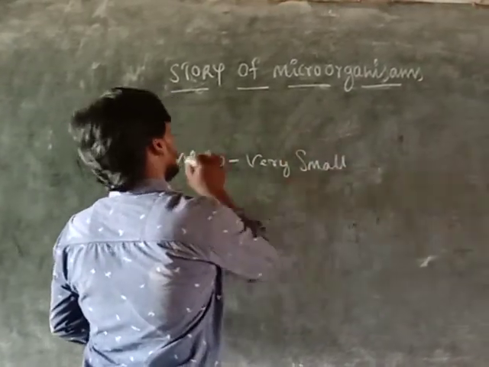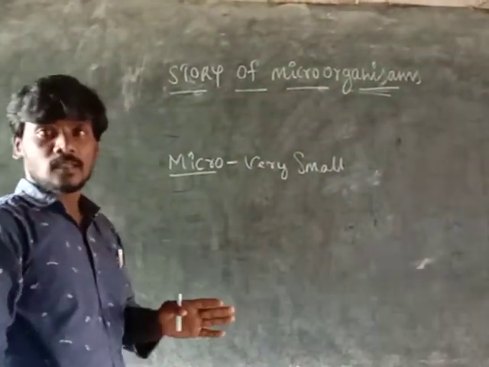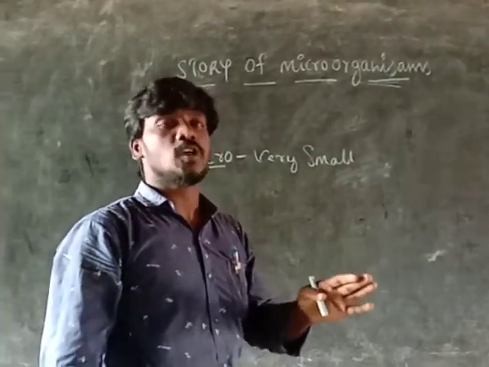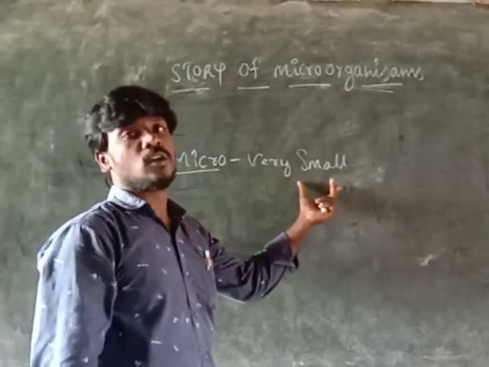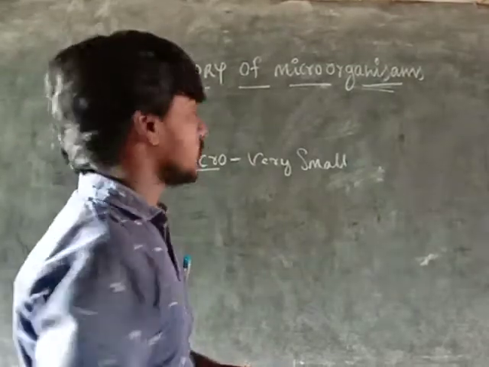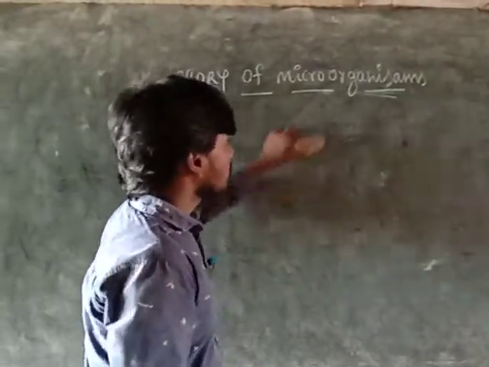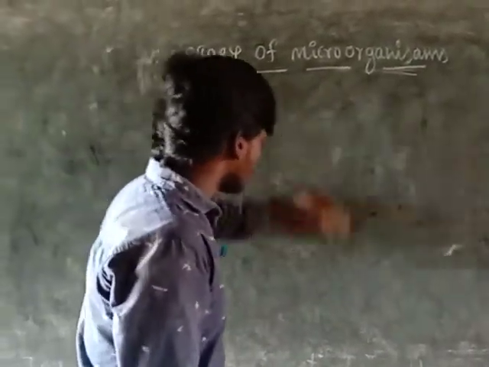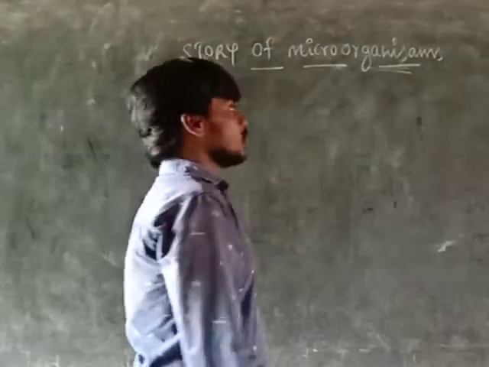Microorganisms. Organisms means living things. So that is called organisms, and micro means very small. Then how can you see the micro animals or microorganisms? Through some tool or some machine.